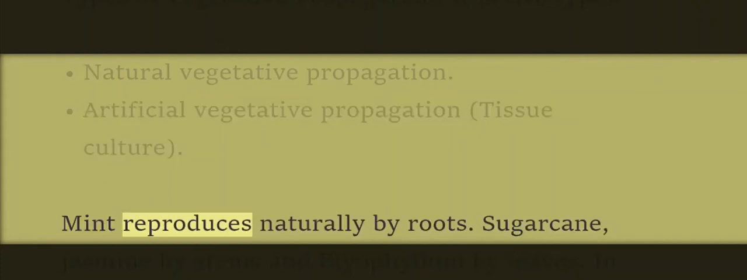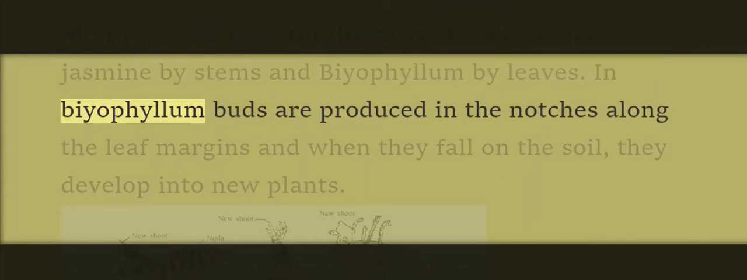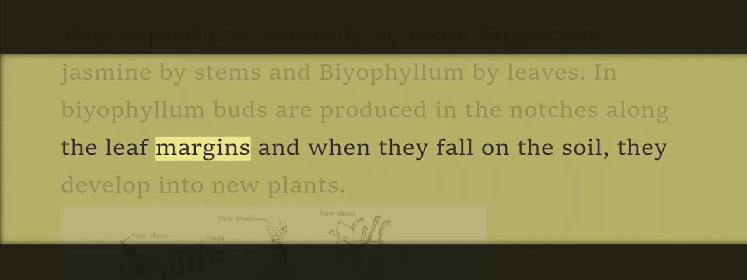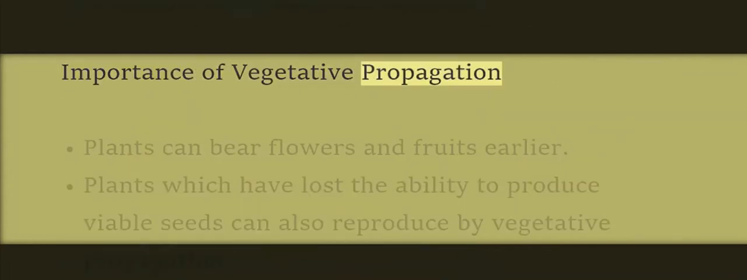Mint reproduces naturally by roots, sugarcane and jasmine by stems, and Bryophyllum by leaves. In Bryophyllum, buds are produced in the notches along the leaf margins, and when they fall on the soil, they develop into new plants. Importance of vegetative propagation.